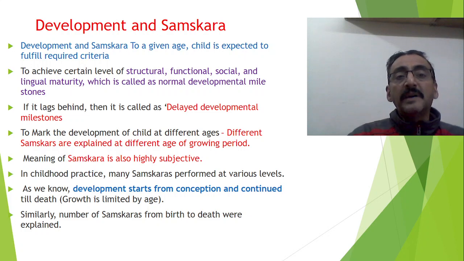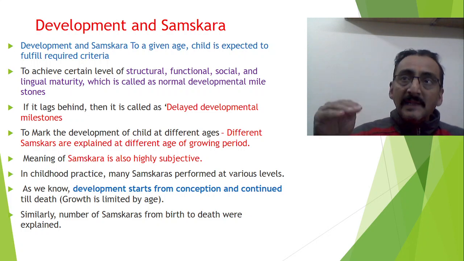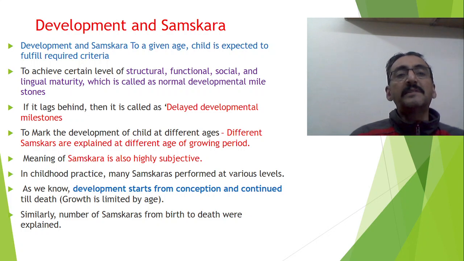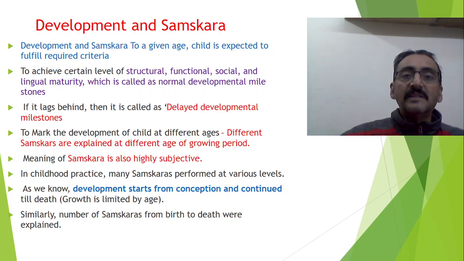Now, development and samskara: at a given age, the child is expected to fulfill the required criteria. Different samskaras are performed at different ages, and at that given age, the child is expected to fulfill certain criteria, so that we can say yes, this child is developing to the mark, achieving a certain level of structural, functional, social, and lingual maturity, which is called normal developmental milestones. If it lags behind, then it is called delayed developmental milestones.